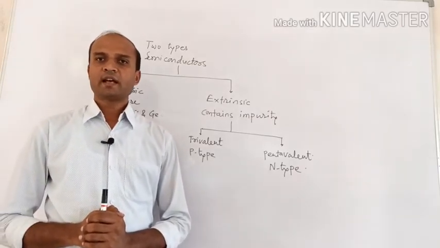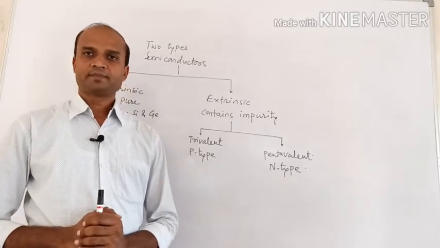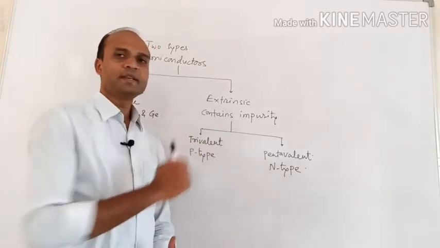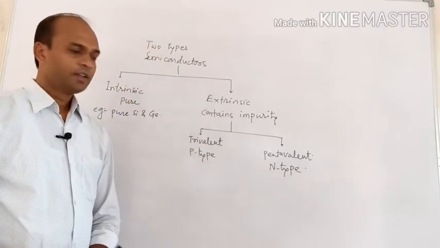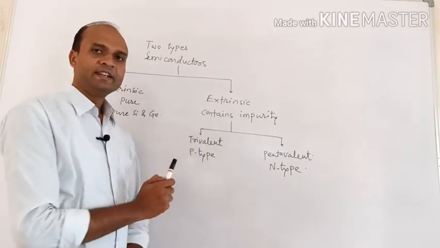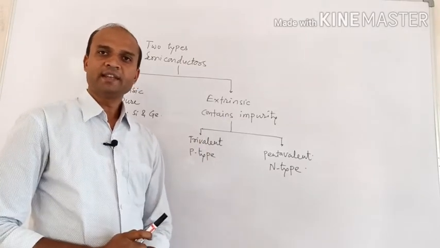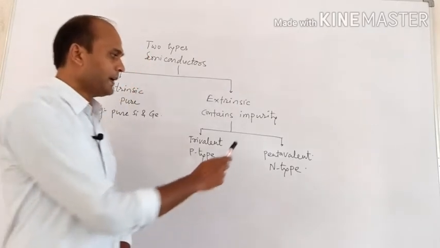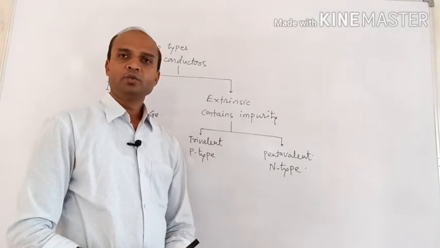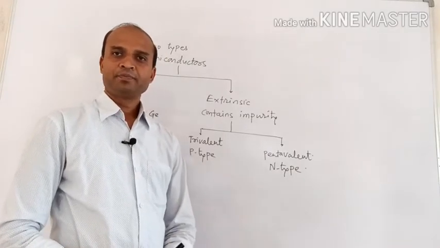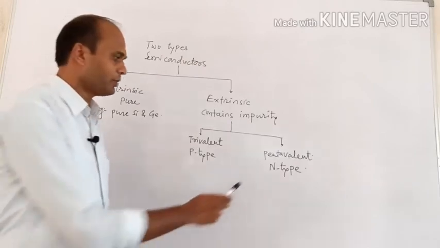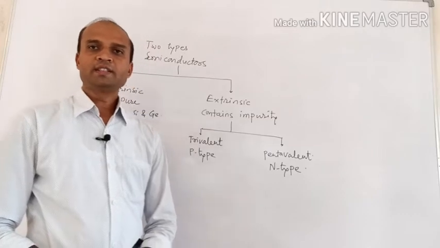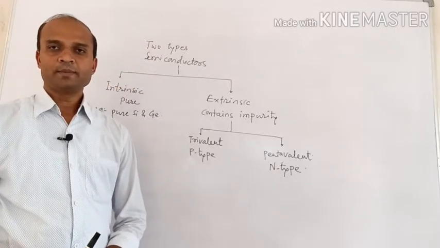Depending on which type of impurity is added, extrinsic semiconductors are again classified into two classes: p-type semiconductor and n-type semiconductor. If trivalent impurity is added to the pure semiconductor, then the semiconductor will be p-type, and if pentavalent impurity is added to the pure semiconductor, then the semiconductor obtained will be n-type. So these are the types of a semiconductor.